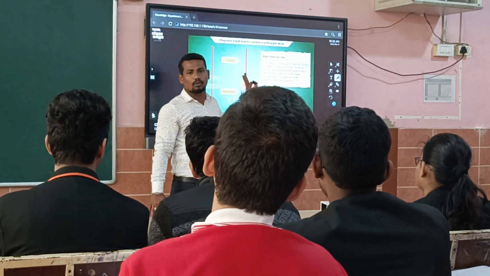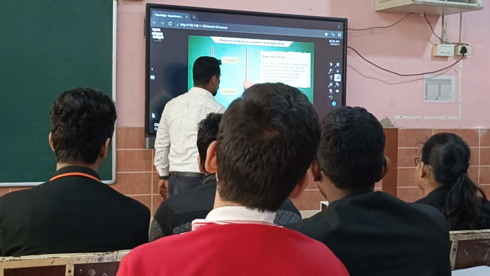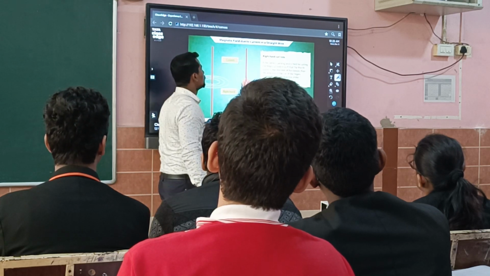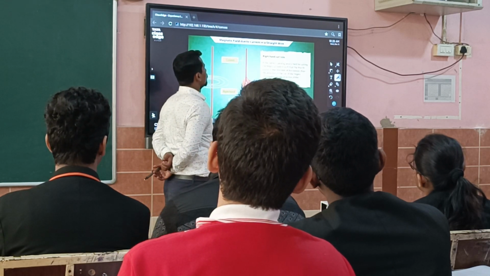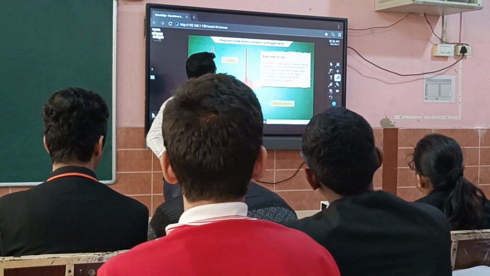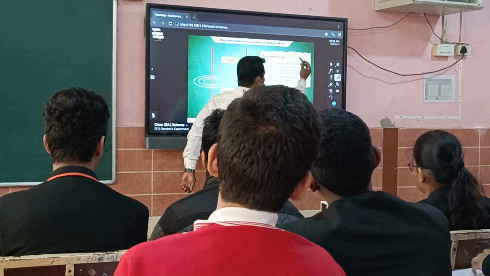Clear? Understood? We'll complete it, then I'm going to go for the pitch. Bring the fingers around it such that the thumb moves in the direction of the current, and the direction of the curve of the fingers corresponds to the magnetic field direction. You can note this line, you can note it.